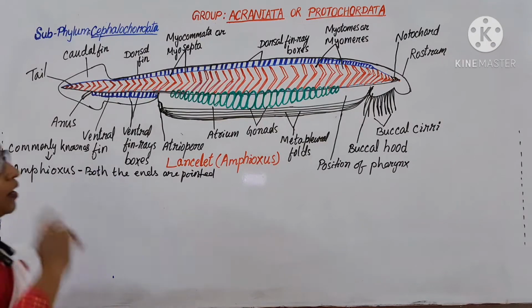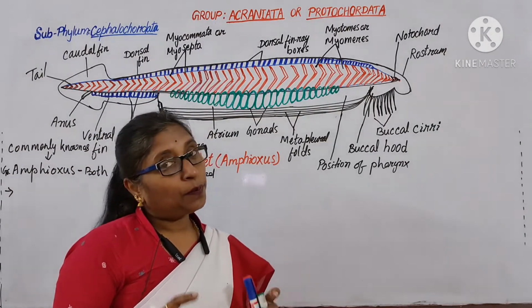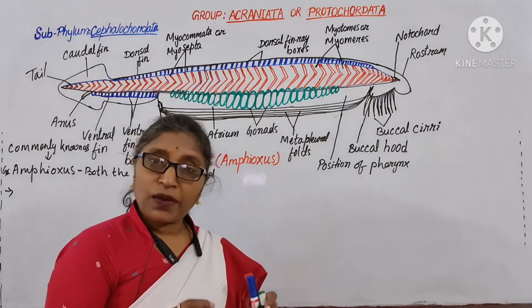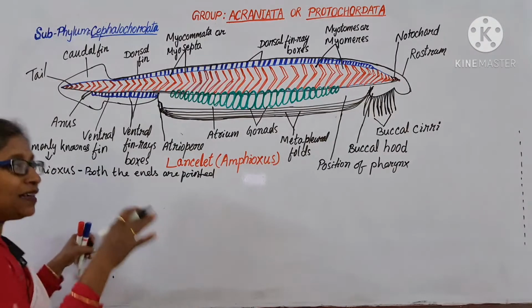These animals are marine, solitary, free swimming, and live in shallow water, not in the deep water.